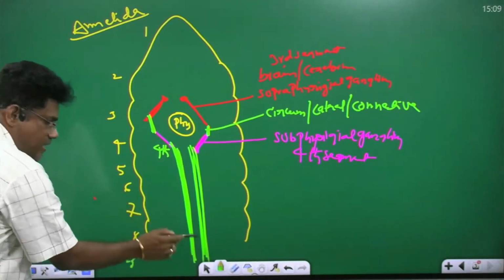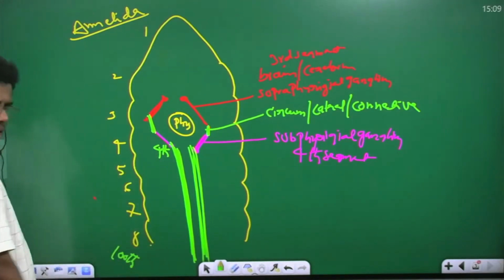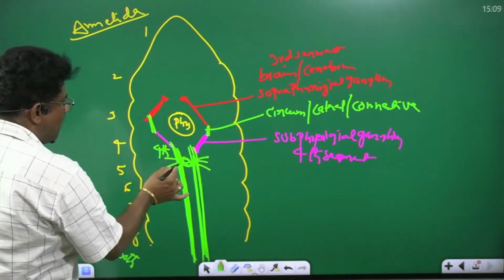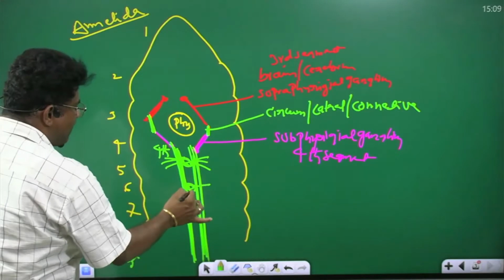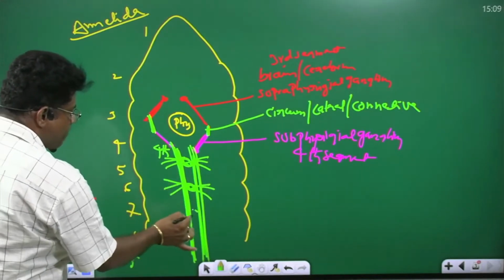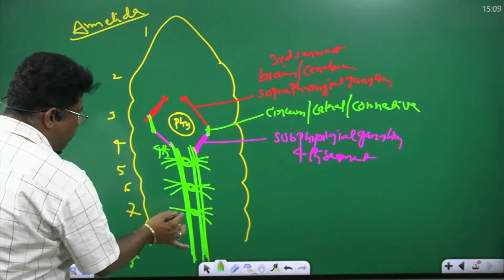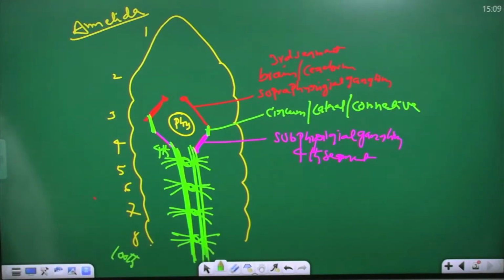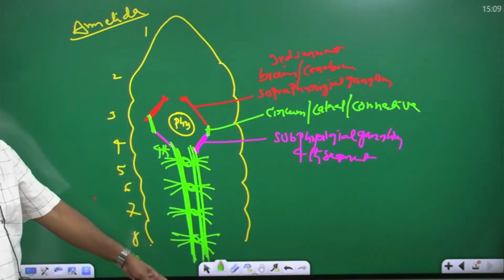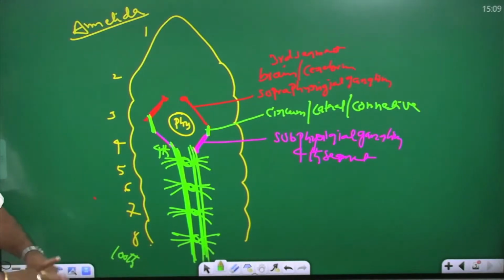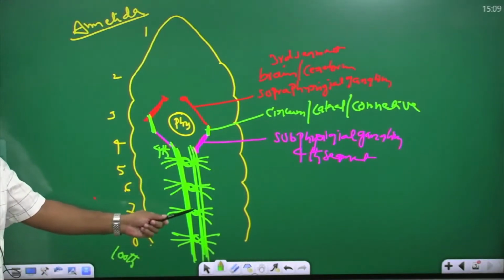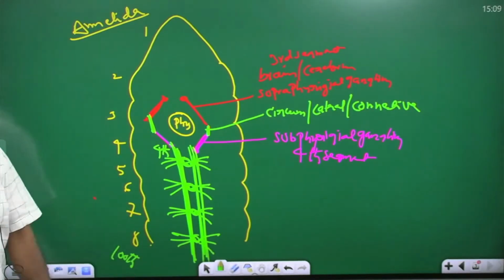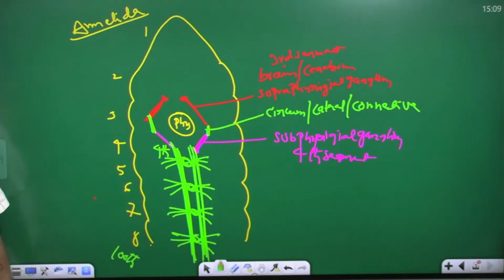This is a double nerve cord, a solid nerve cord, a gangliated nerve cord. Yes, these are the ganglions. In each segment one ganglion is present, up to the 100th segment. This is called a ganglion. This is the earthworm nervous system. What is the earthworm nervous system?